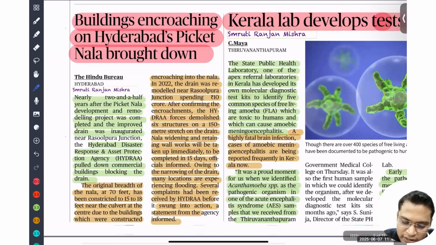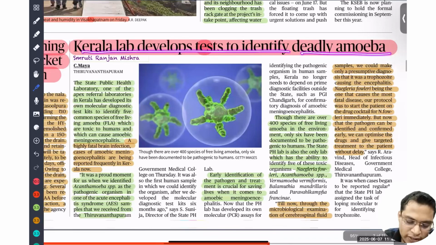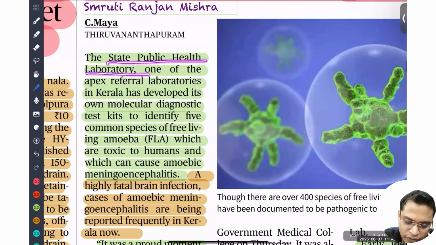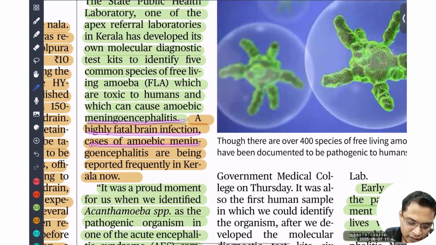Okay. So next is Kerala Lab develops a test to identify deadly amoeba. So what is that? The State Public Health Laboratory, one of the apex referral laboratories, Kerala has developed its own molecular diagnostic test kit to identify 5 common species of free living amoeba which are toxic to humans, which can cause amoebic meningoencephalitis, a common highly fatal brain infection. Cases of amoebic meningoencephalitis are being reported frequently in Kerala.